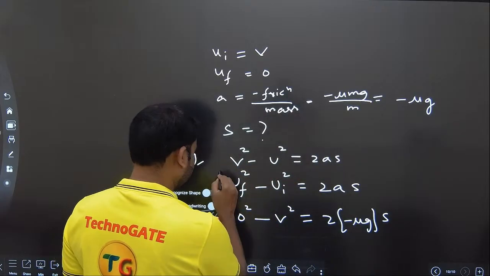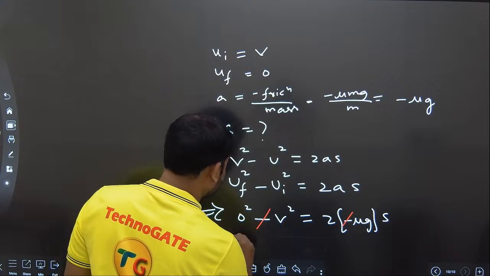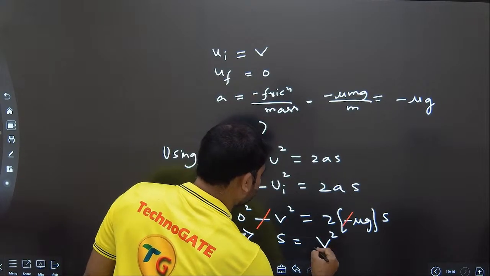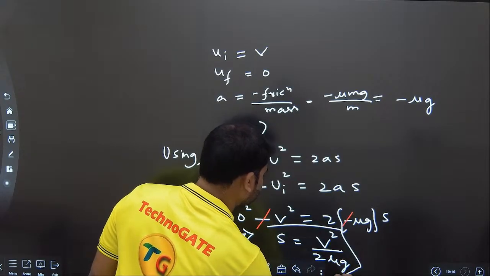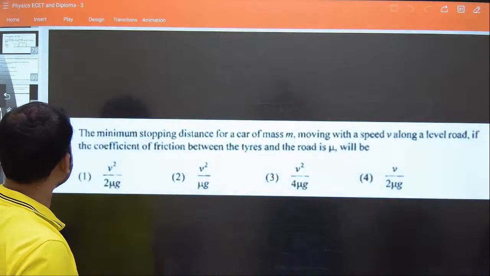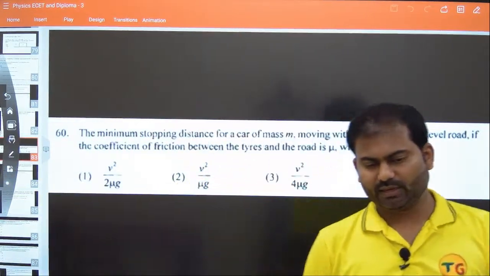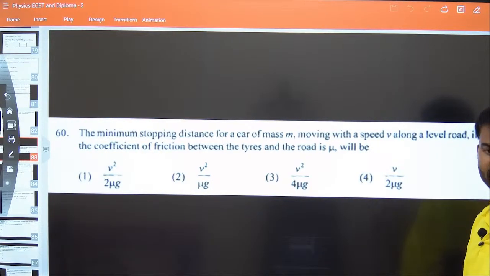So we get the value of s is equal to v square by 2 mu g. V square by 2 mu g is option number 1. So that's how we can get the answer as option number 1.